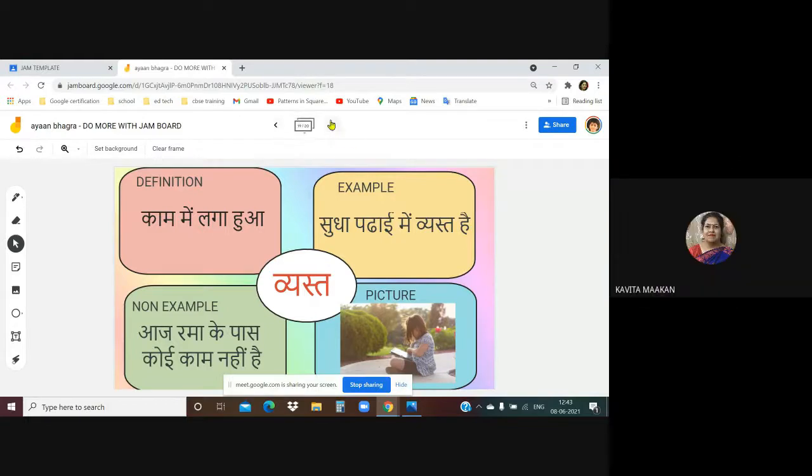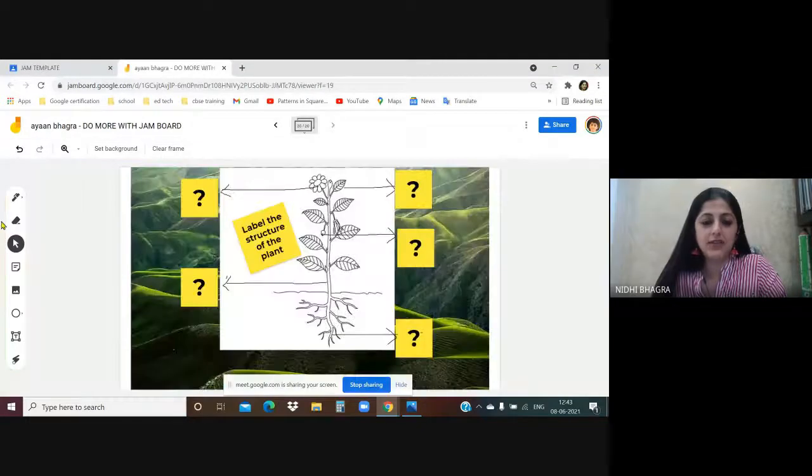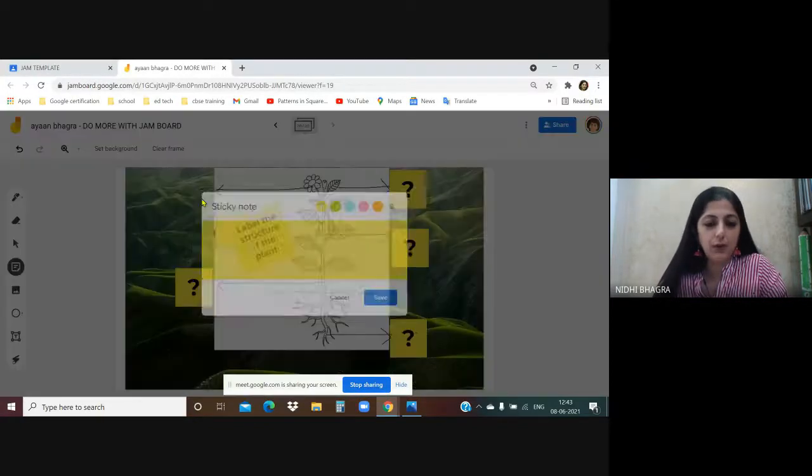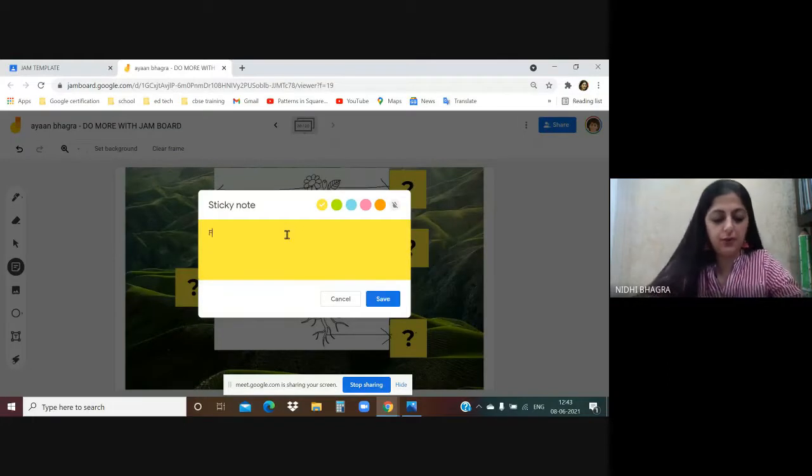Okay. So then the last frame, label the structure of the plant. This is like my go-to activity, label the parts, label, drag and drop. So label the structure. The child will open this and flower.